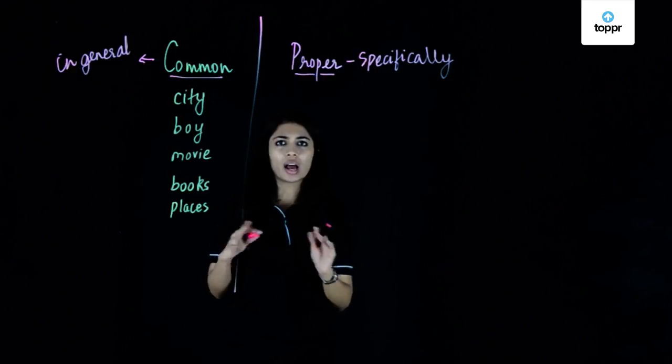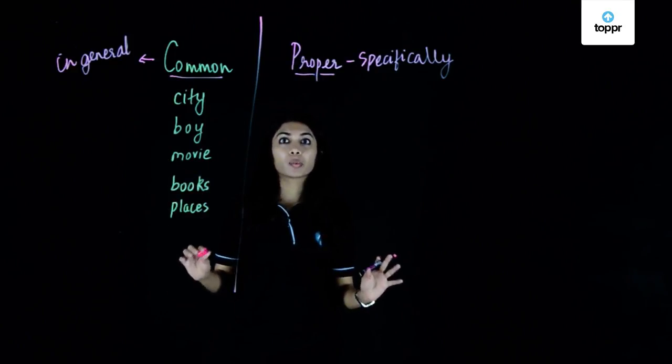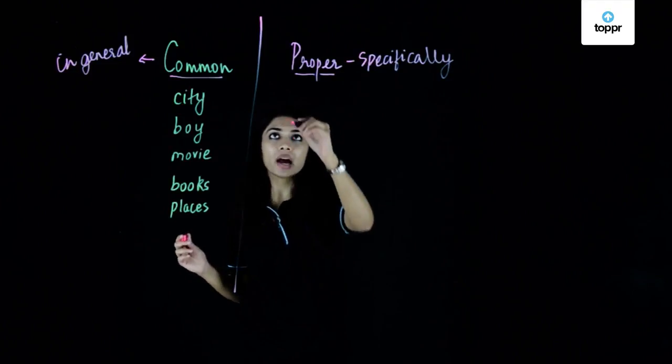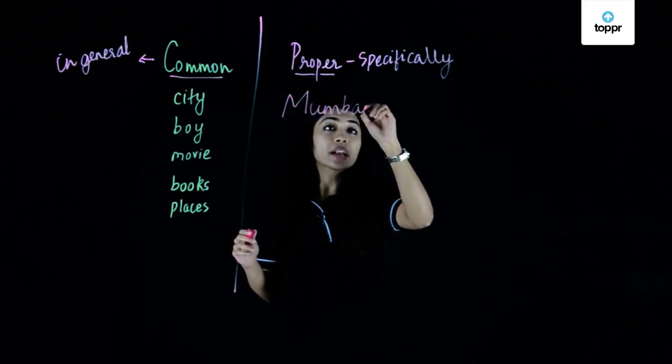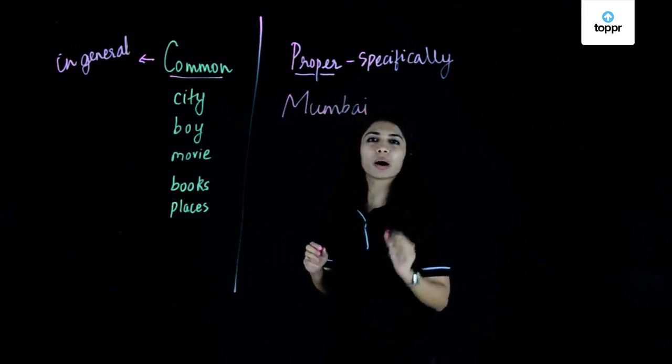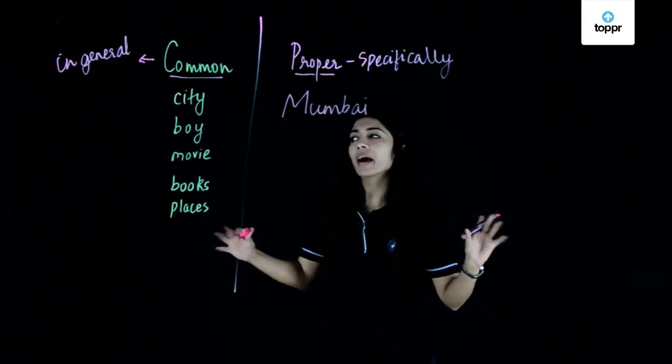City is a common noun. I can be referring to any city in the world. But when I say I live in Mumbai, when I talk about Mumbai city, it becomes a proper noun because here I am talking about a particular thing, that is the city of Mumbai.